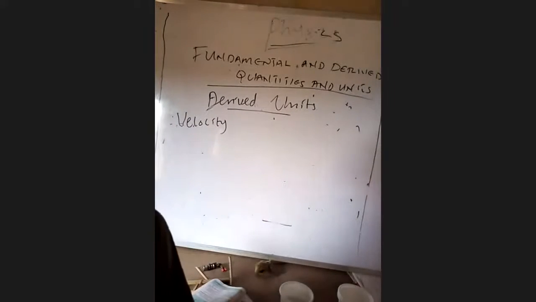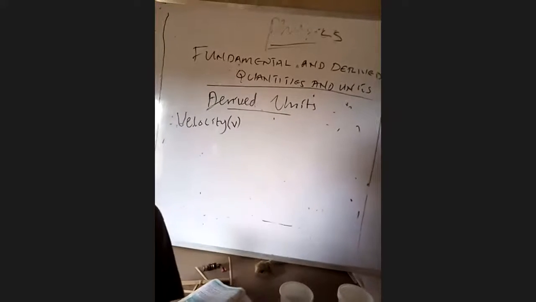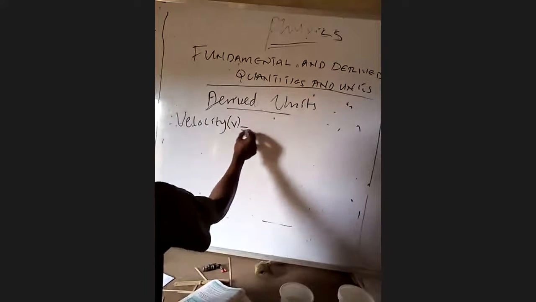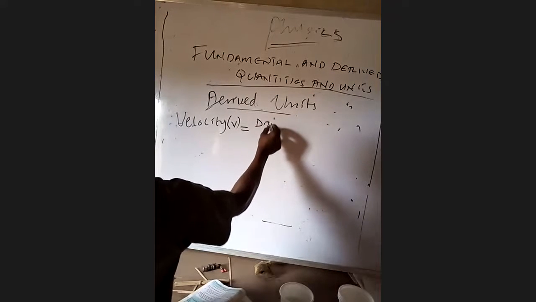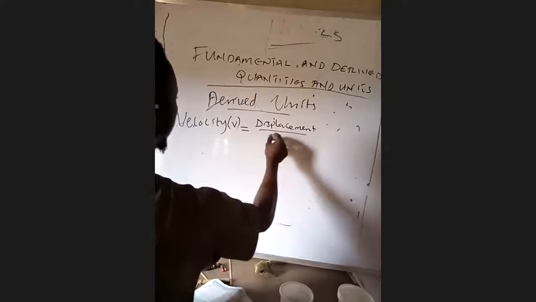Velocity. The symbol for velocity is V, and the formula for calculating velocity is displacement all over time.